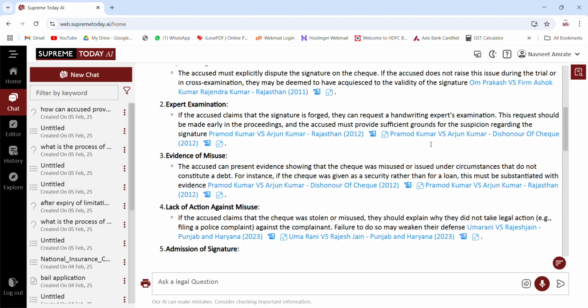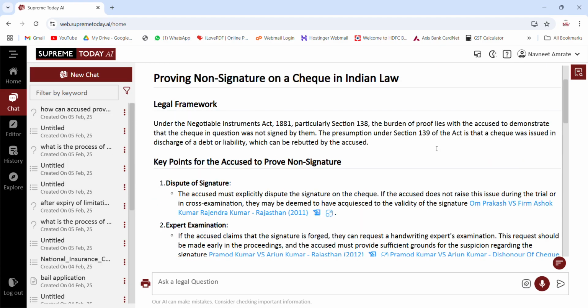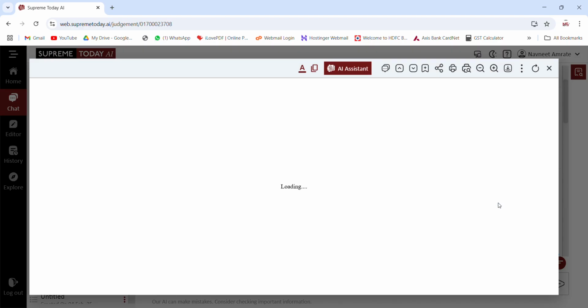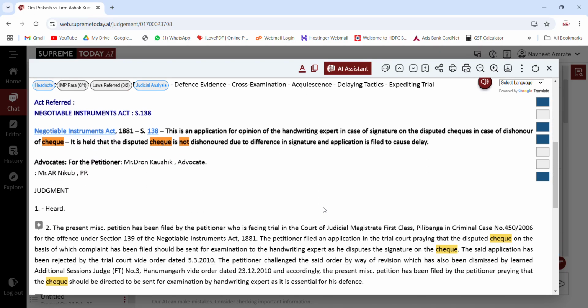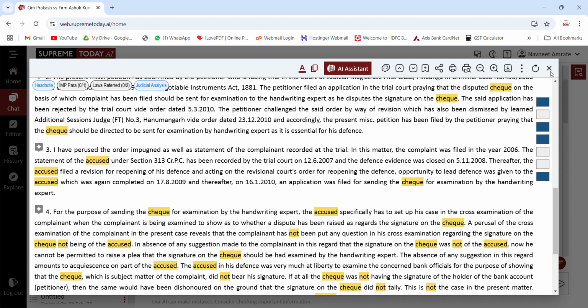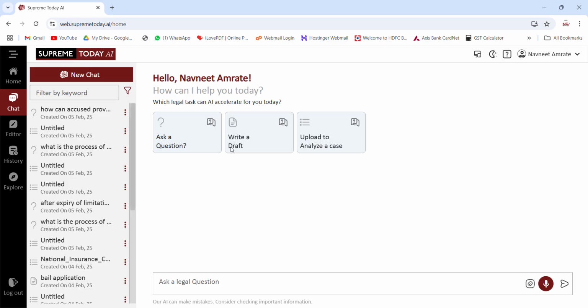So all the related judgments and information have come on this query too, and all are with the judgments. So we can read those judgments and we can very well put them into the court. Similarly, we can ask any other query also. Let's try one more.